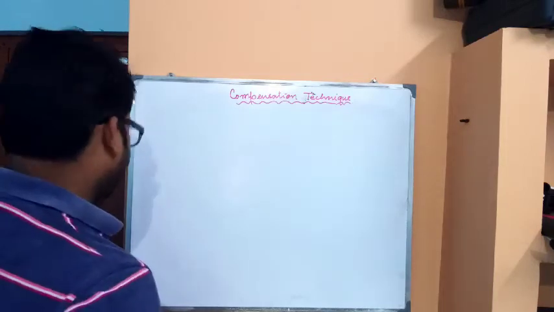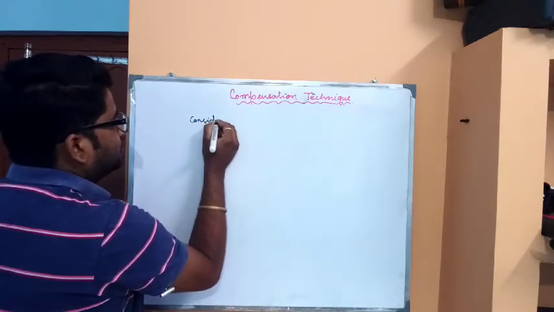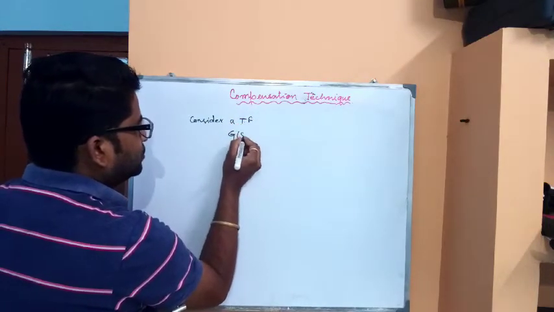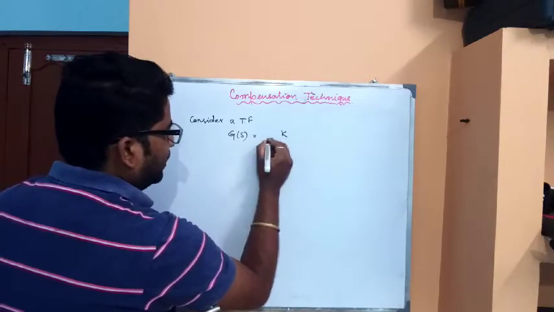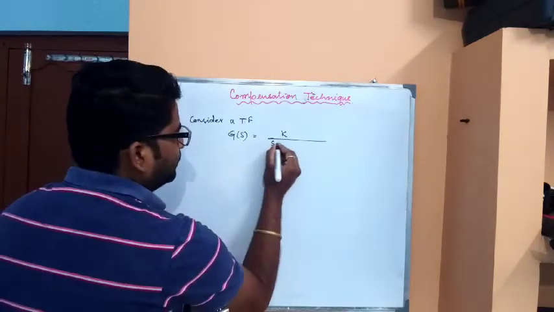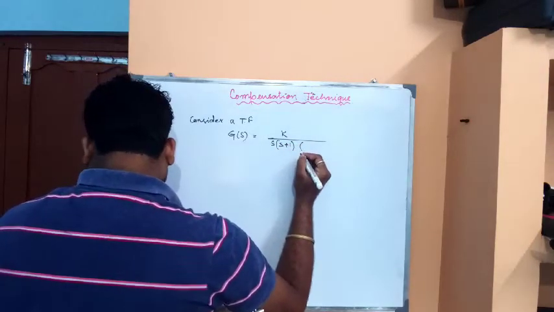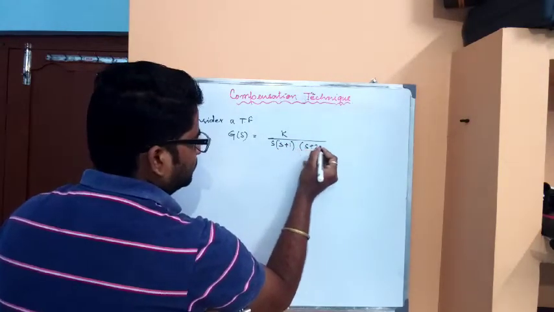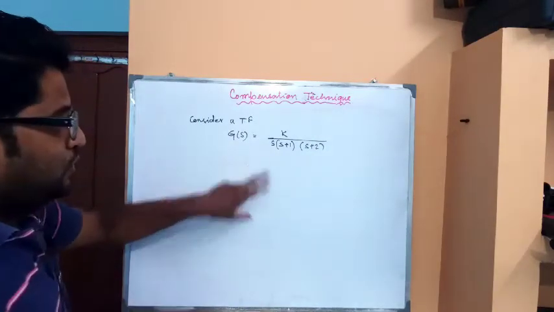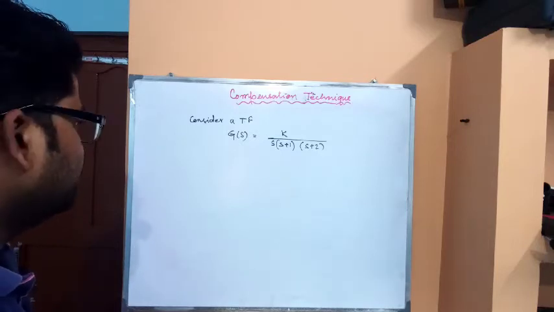Now consider a transfer function given: G of S is equal to K upon S into S plus 1 into S plus 2. So we clearly understand that it is a type 1 system.